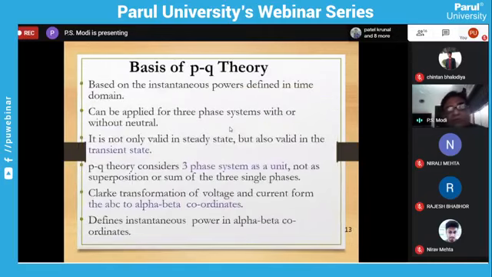So now we'll go for the basic PQ theory. What is the basic PQ theory? It is known as the instantaneous powers defined in the time domain. It can be applied for three-phase systems with or without neutral. It is valid not only in the steady state, but also in transient conditions. PQ theory considers the three-phase system as a unit, not as a superposition or sum of three single phases. We are using Clarke's transformation for voltage and current, from ABC to alpha beta coordinates.